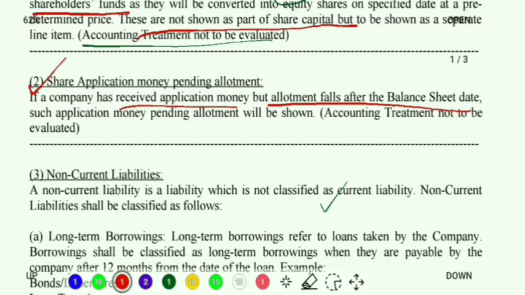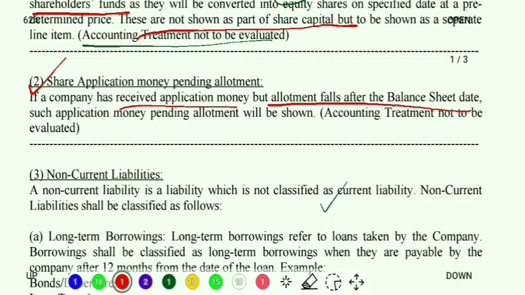But the allotment date comes as 1st April 2020. You see, 1st April 2020 is falling in the next financial year. Now, my year ending date is up till 31st March, but the allotment date is falling after the balance sheet date, or after the year ending date of the current financial year.